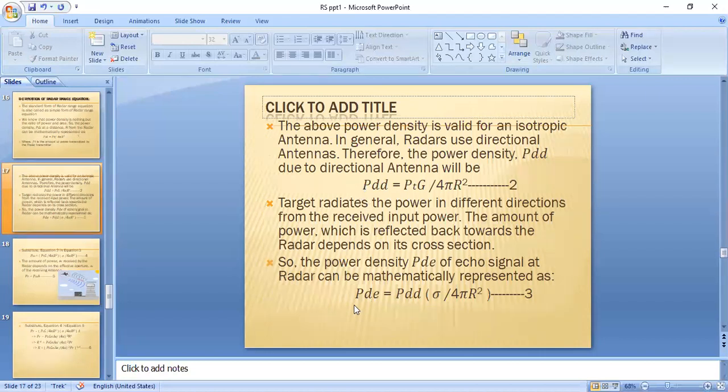PDE is the power density of an echo signal. The target sends some echo signal, and the power density of that echo signal is represented as PDE. This is the power density from the radar, that is, from the directional antenna of the radar, and this is the power density of the echo signal from the target.